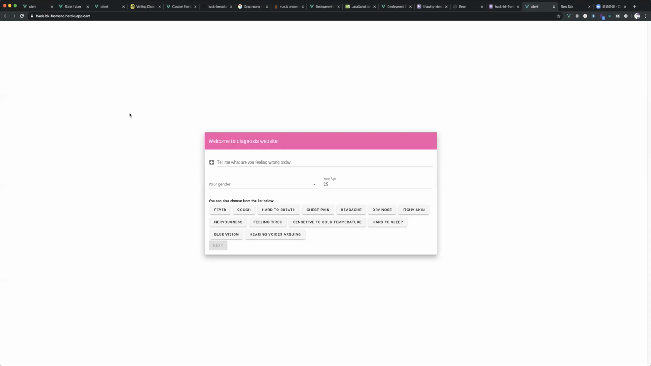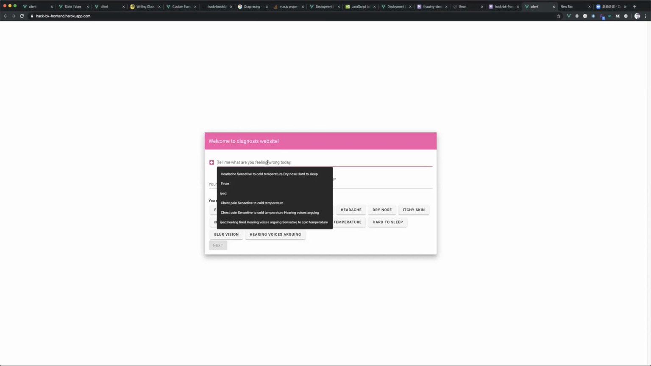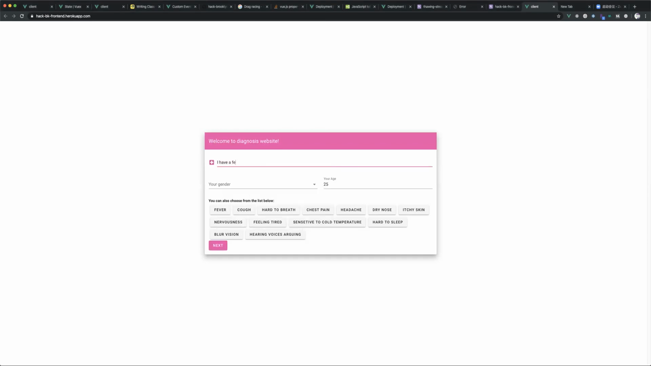So in this case, we will walk through our demo. As you can see, that is going to be our homepage. We have the flexibility of inputting our query string, and this will be using our NLP algorithm. Let's say that I have a fever. And then you would have to select your gender. In this case, I'm male and age 24. Then after that, we will walk through the use case. So you can click next.